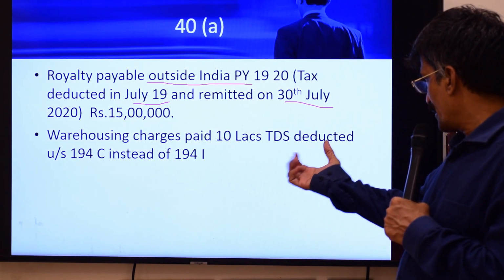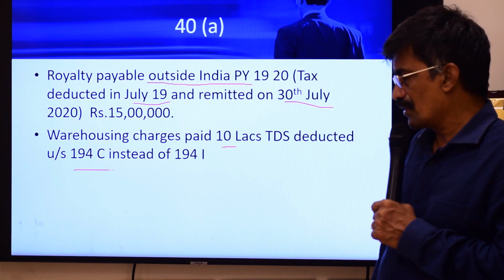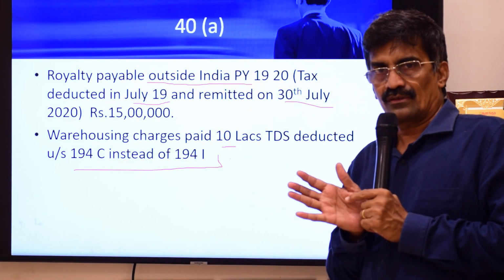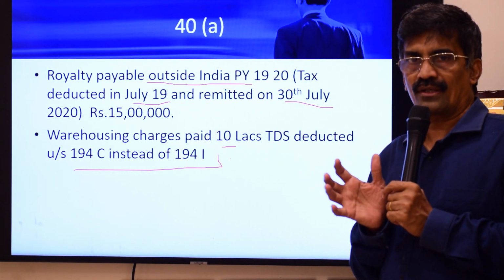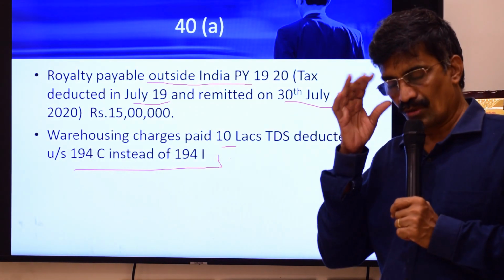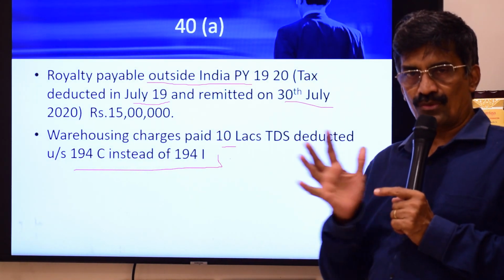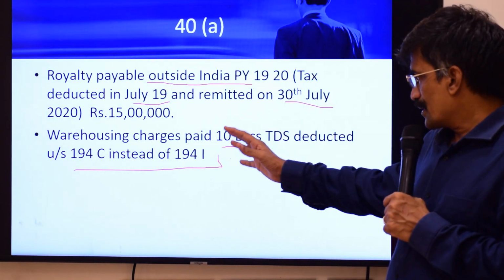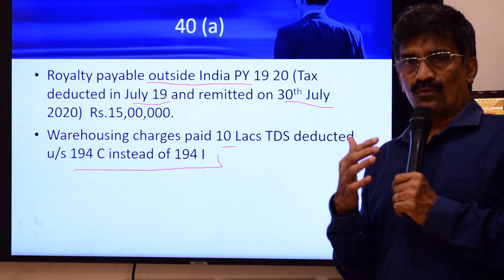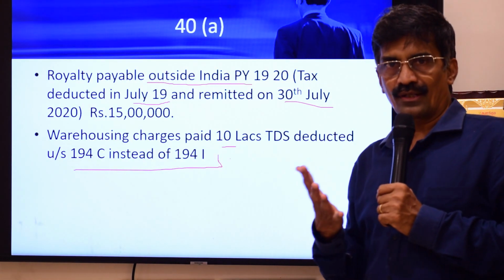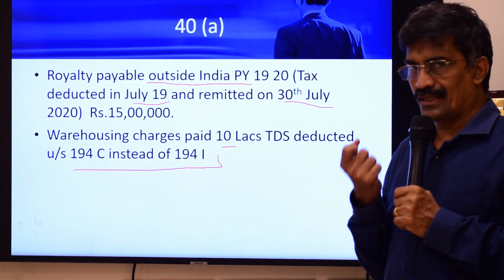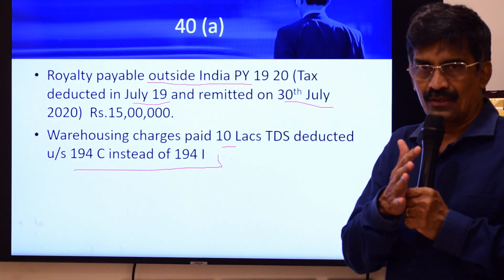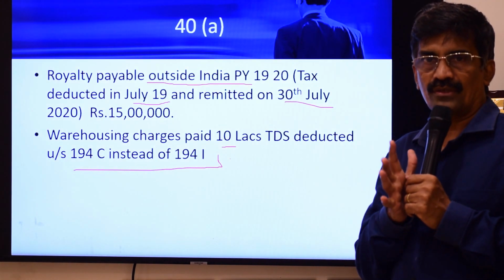Warehousing charges paid 10 lakhs, TDS deducted under 194C instead of 194I. This is a very interesting case. Now, warehousing charges, the Supreme Court has already said that TDS is required only under 194I. So if you do not know the TDS provisions, don't worry. Once you go through the TDS provisions, you will be in a position to understand this particular point. Rent requires TDS under 194I, contract requires deduction under 194C. So if you deduct under C wrongly instead of I, whether disallowance can be attracted, that is the issue. If I apply a wrong section and as a result I have not deducted the correct percentage, can I be subjected to disallowance?